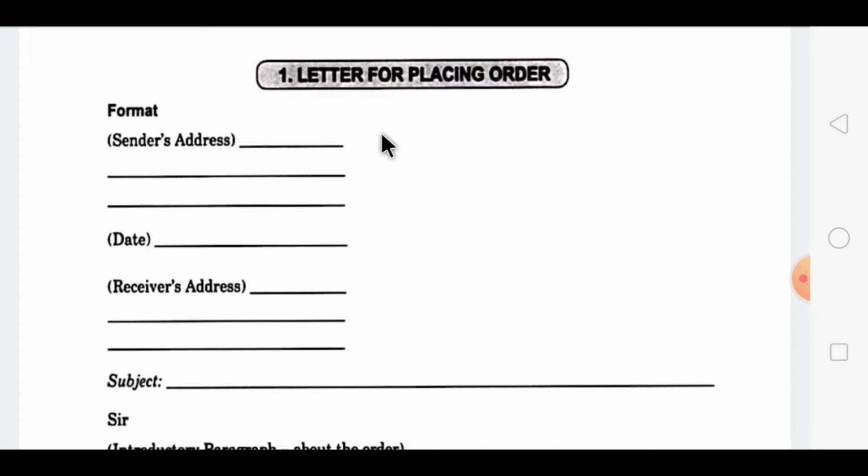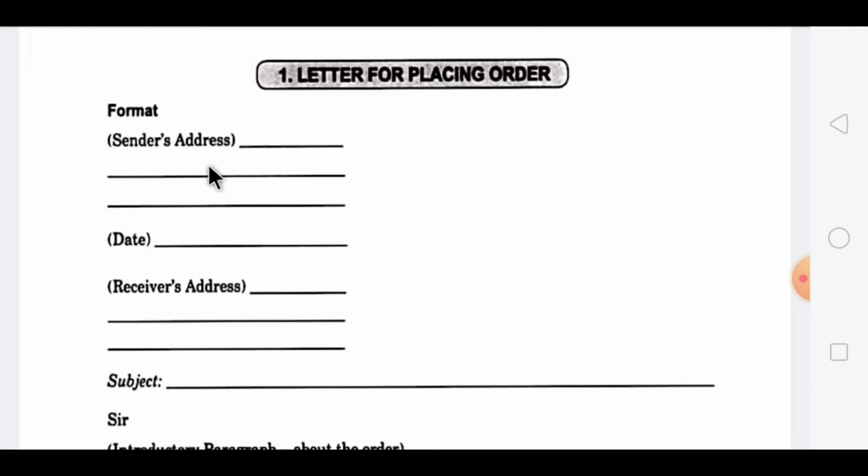In these formal letters, we are going to cover two topics. Our first topic is writing a letter for placing an order. First of all, I'll explain the format for writing a letter for placing an order. When we are writing a letter for placing an order, first of all, the sender's address comes on the left side.